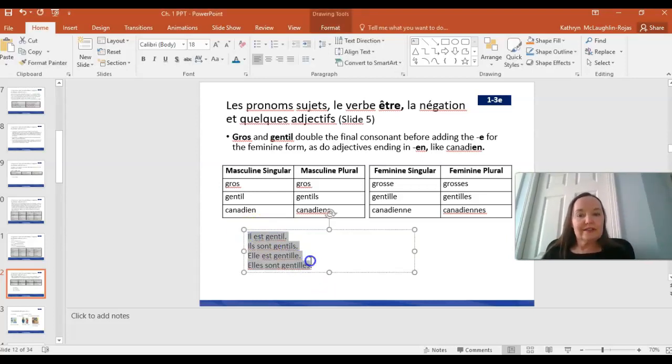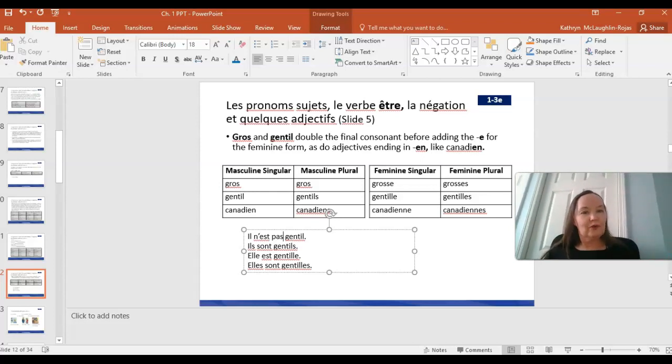So in all these examples right here, we have a subject pronoun like il, we have the verb être, we have an adjective gentil, and we can even add negation by putting n'est pas. So, il n'est pas gentil. We can take all 4 of those topics and create a short sentence.